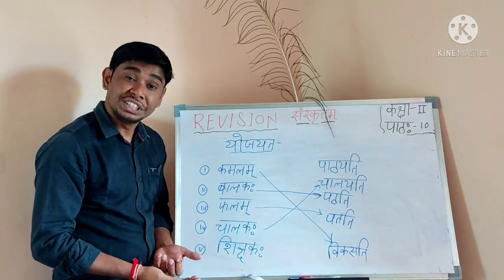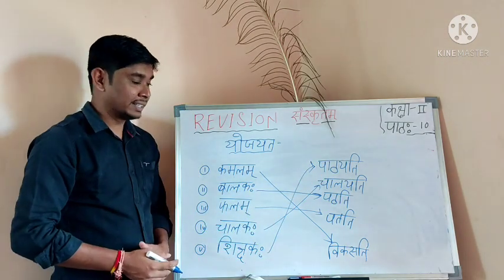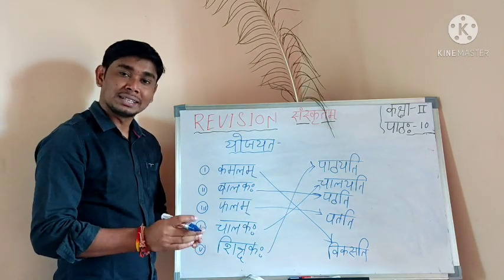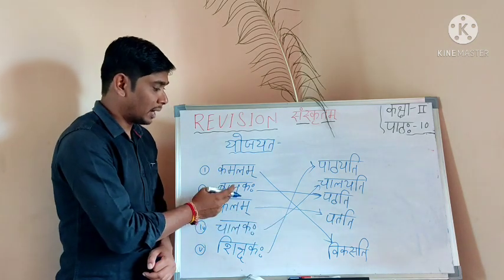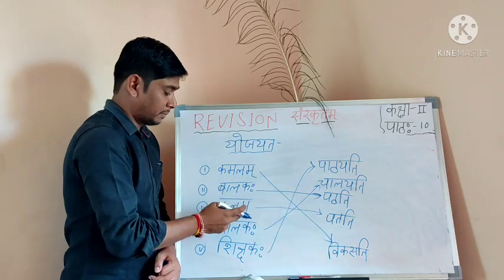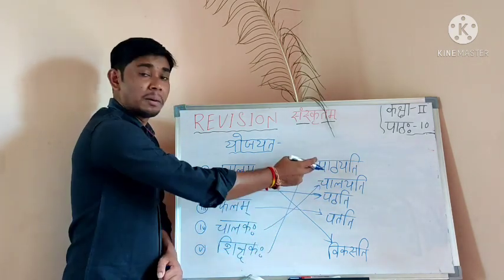शिक्षकः, teaching, then पाठयति is correct, no? So like this you have to match the following. Look at कमलं विकसति, बालकः पठति, फलं पतति, चालकः चालयति, शिक्षकः पाठयति.